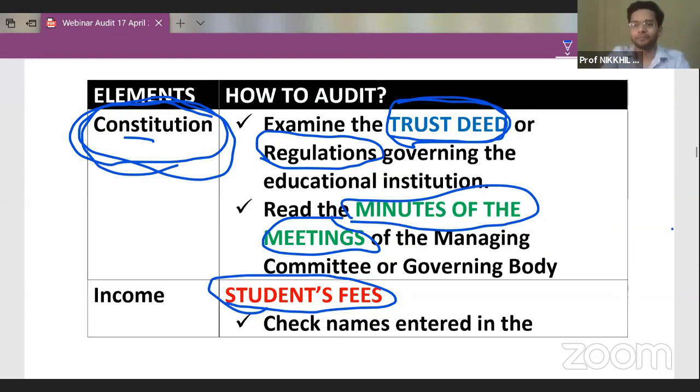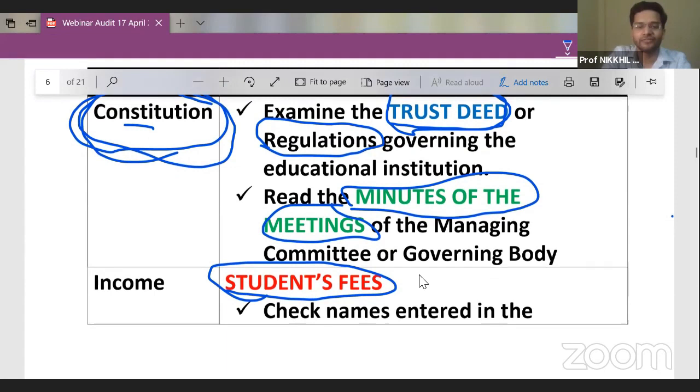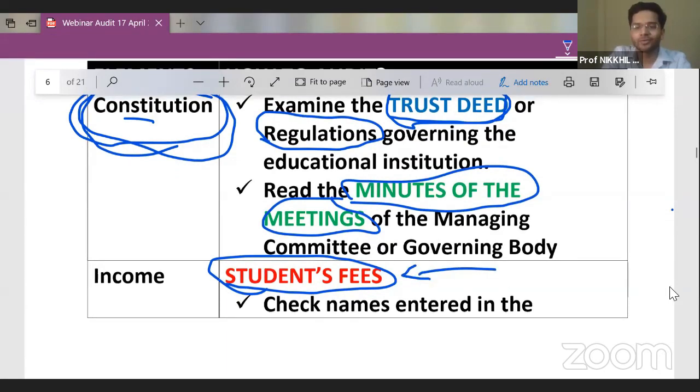Now, tell me something. I want to audit the students' fees. Let's talk about students' fees first. Suppose the management is telling me that, okay, we have received student fees of 5 crore rupees in the current year. How will I audit 5 crore rupees?